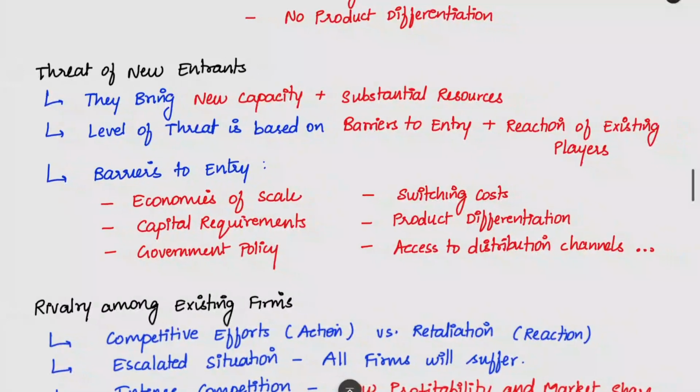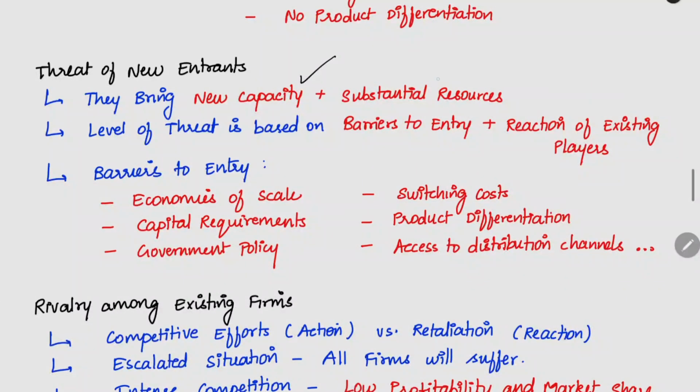Next thing is threat of new entrant. They will bring new capacity into the industry and substantial resources. When they are coming, they will bring a lot of resources. They will bring this much machinery. They will be able to operate about 1 lakh units, and in the starting they will give it at a lower price. This will be a threat to our existing company. This level of threat is based on the barriers to entry and the reaction of the existing players. Barriers to entry means how much difficulty or obstacle a person has when entering into an industry. In our industry, if a person has to come, there are a lot of problems. We have to counter all the problems.